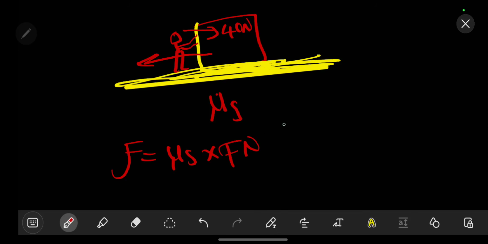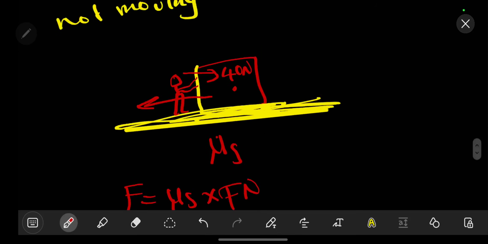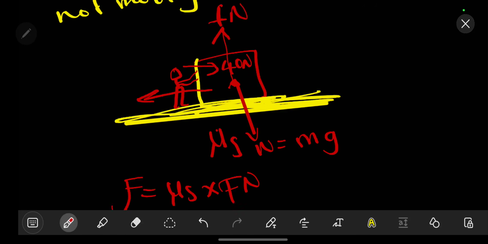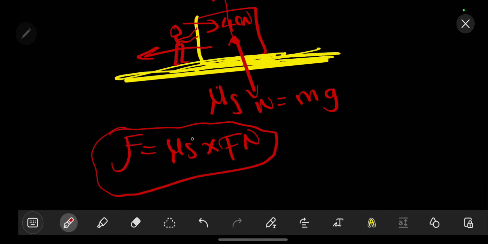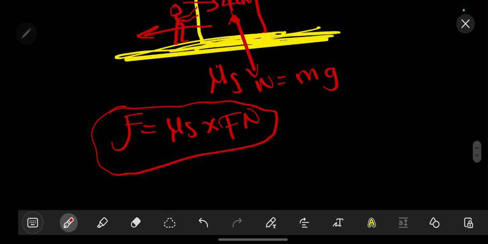So the normal force in this case is equal to, so if you draw something like this, remember it is experiencing a downward force, weight, which is equal to mg, like that. Then upwards we shall experience a force which we are going to call the normal force, like that. So for anything we are going to have this is our formula, just in case there's anything.